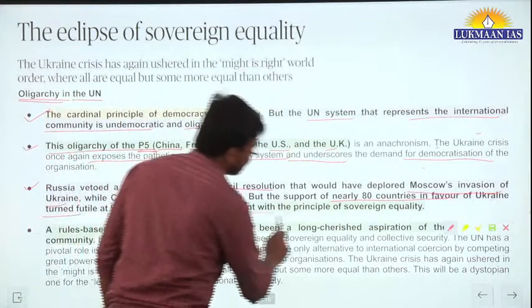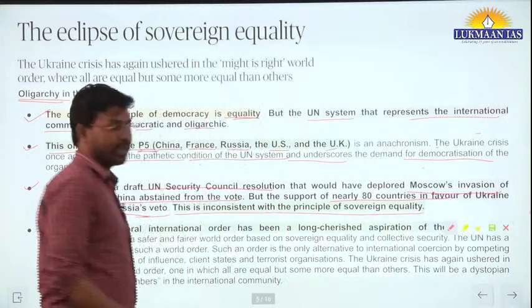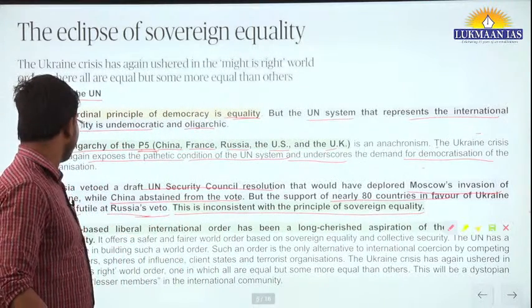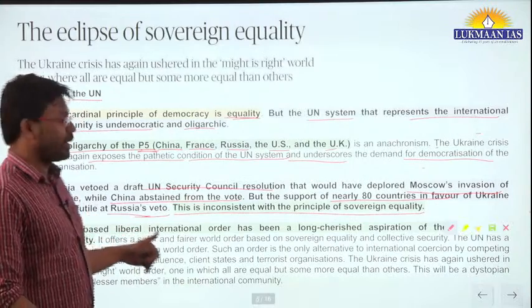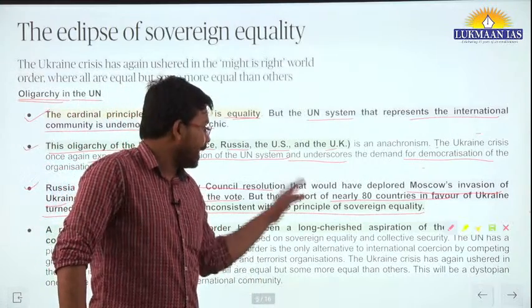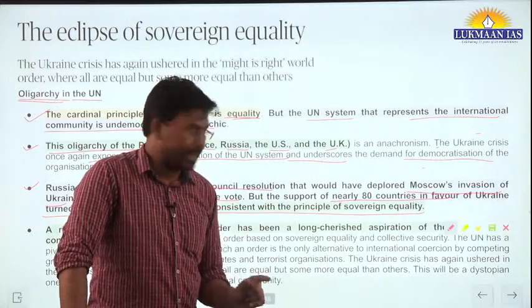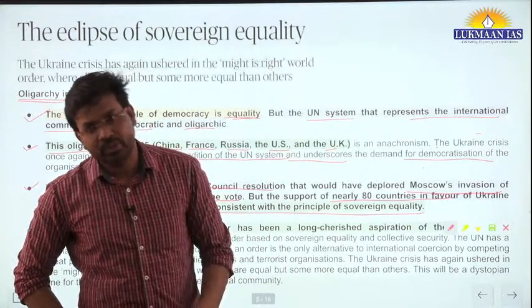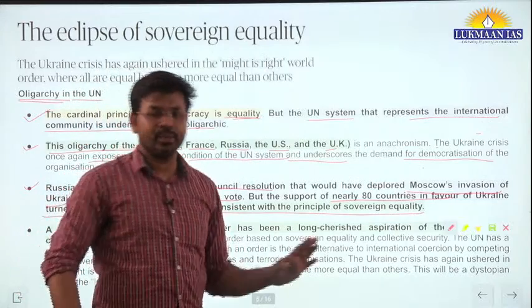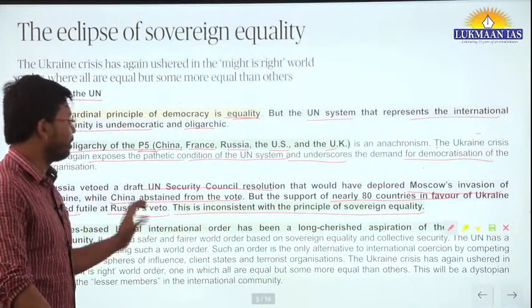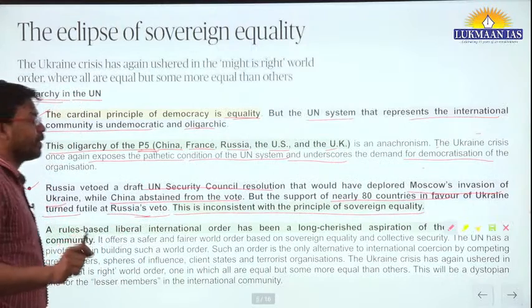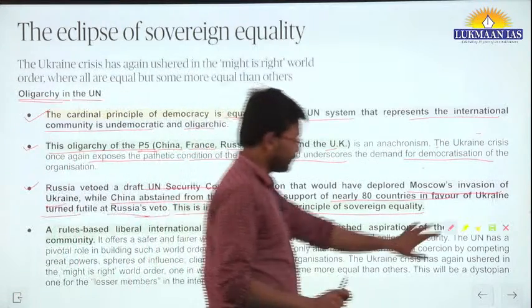This is inconsistent with the principle of sovereign equality. So 80 countries have voted in favor of Ukraine, but only one country, Russia, has vetoed it. So all the other countries' votes became inconsequential. This is inconsistent with the principle of sovereign equality.